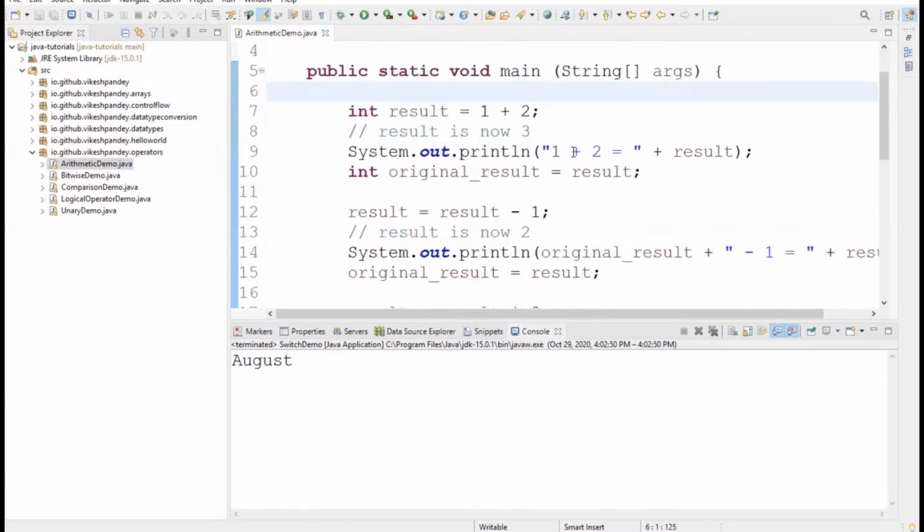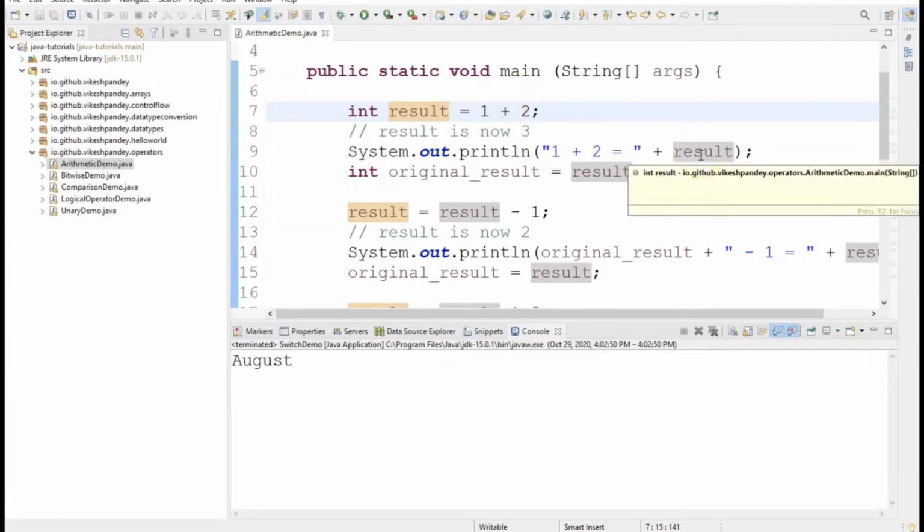So let's start with the addition operation first. I create an integer variable here named result, and then I use the addition operator to make this variable store the result of this addition. It's a simple 1 plus 2. You can also create two different variables for 1 and 2. Let's say x equal to 1 and y equal to 2. And you can also do int result equal to x plus y. It will have the same effect. But just for simplicity, I have put the literal numbers here. So result is storing the expression value of 1 plus 2. And then I'm printing the result variable here using System.out.println.